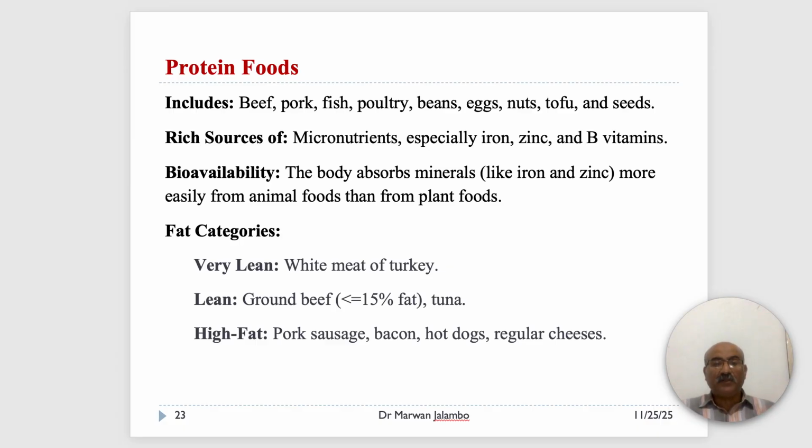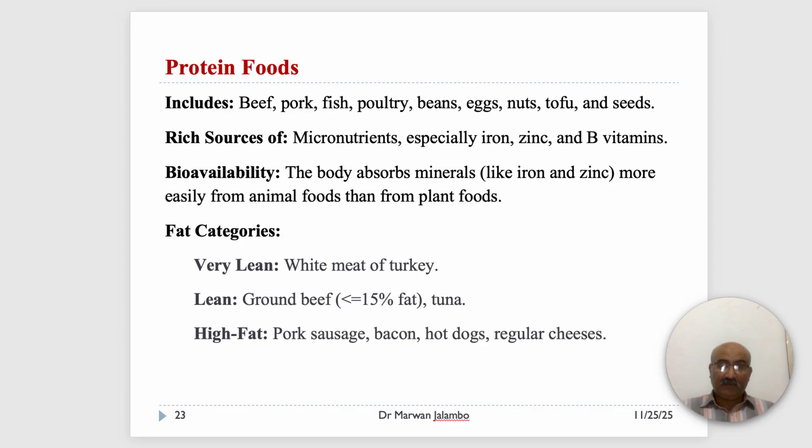An important concept here is bioavailability. The body generally absorbs minerals like iron and zinc more easily from animal foods than from plant foods. This group is also characterized by fat content.